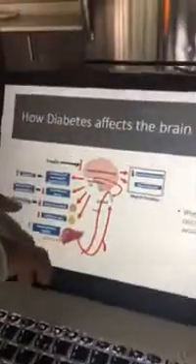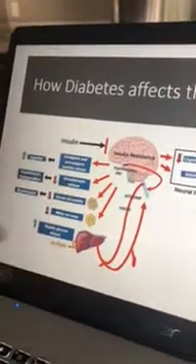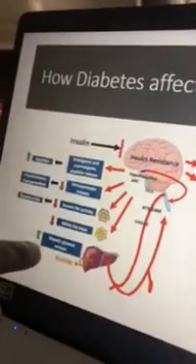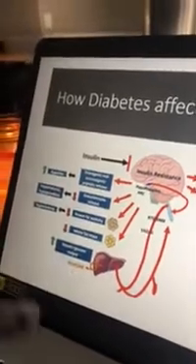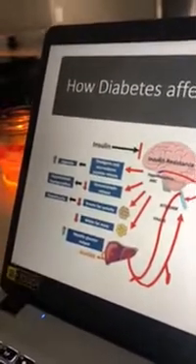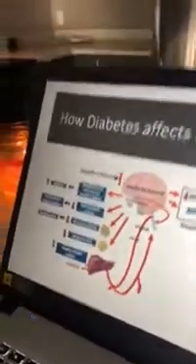How diabetes affects the brain. So the higher somebody's appetite is, the lower their thermogenesis, brown fat activity, and white fat mass decrease. But then also the hepatic glucose output increases as well. So when somebody takes insulin, their cognitive function goes down, and also their mood goes down as well. That's it.